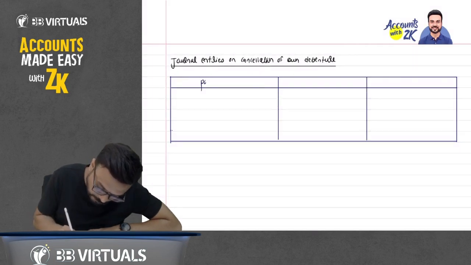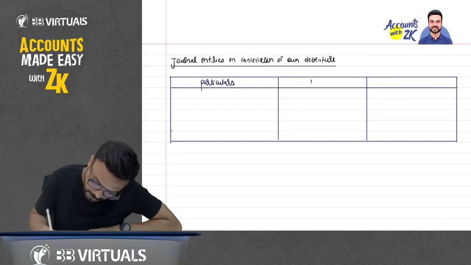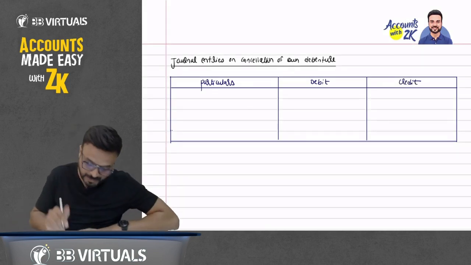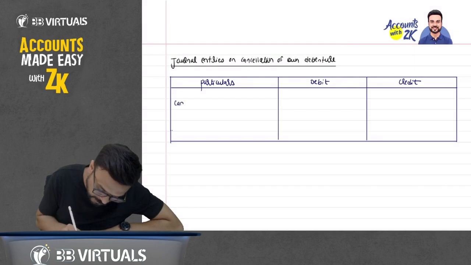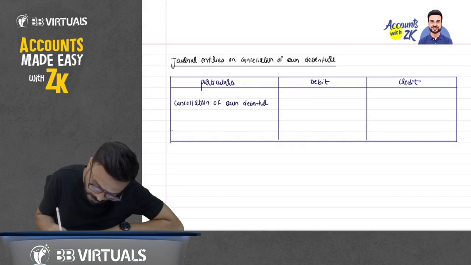Particulars, debit, credit. Okay. So first write down cancellation of own debenture. Write in bracket, at profit.